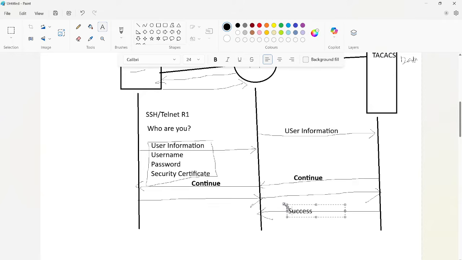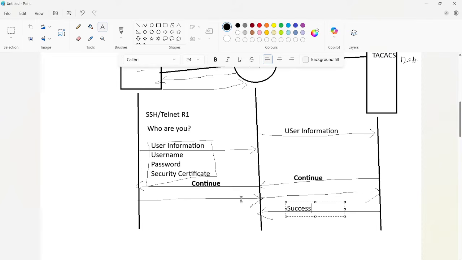I will show this practically. I'm showing it in Packet Tracer, not EVNG. In EVNG we don't have an ACS server available, but I will show you in Packet Tracer.